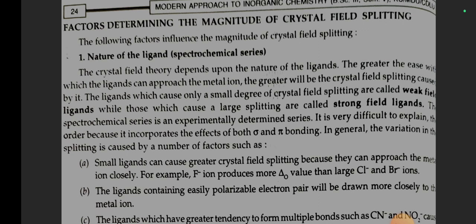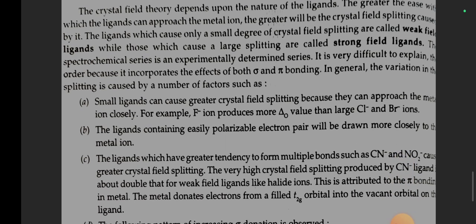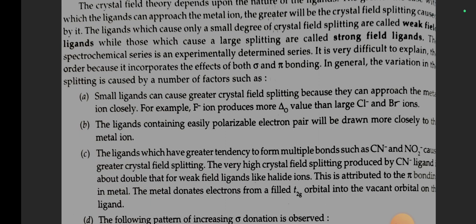It is very difficult to explain the order because it incorporates the effects of both sigma and pi bonding in general. The variation in the splitting is caused by a number of factors such as number A. Small ligands can cause greater crystal field splitting because they can approach the metal ion closely. For example, F negative ion produces a more delta O value than large Cl negative and Br negative ions.